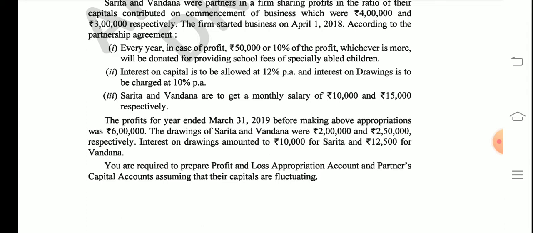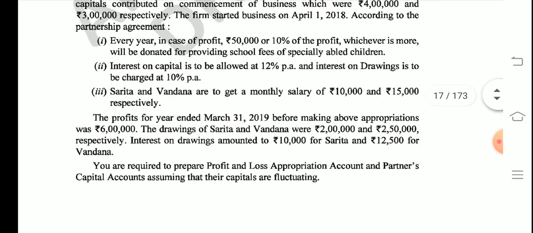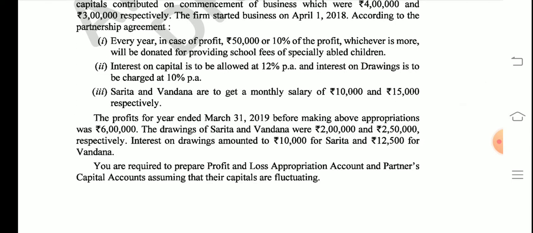So now the interest on drawings amounts to 10,000 and 12,500. See, the question is actually easy. The question has already given you the amount of drawings and the interest on drawings to be charged, so you need not calculate. Above it's given 10%, you need not calculate, it's given to you. Now read this point very carefully. You're required to prepare the profit and loss appropriation account and partners' capital accounts, assuming that the partners' capital accounts were fluctuating, which means we'll only draw the capital account, we will not draw the current account.